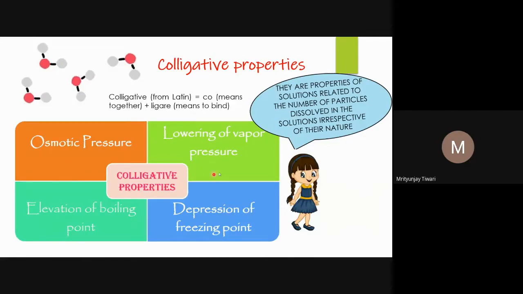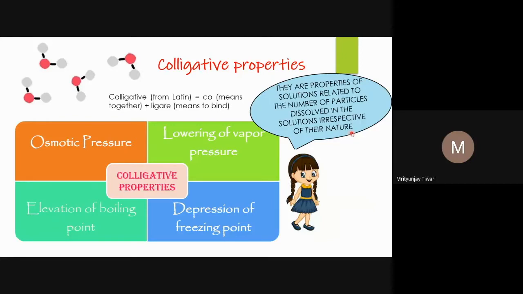Now let us come to the colligative properties. Colligative is a term which came from the Latin. Co means together and ligare means to bind. And these colligative properties are the properties of the solution related to the number of particles dissolved in the solution, irrespective of their nature, irrespective of the nature of the solute.